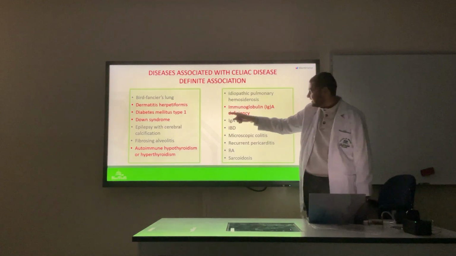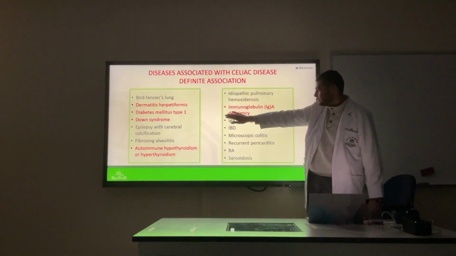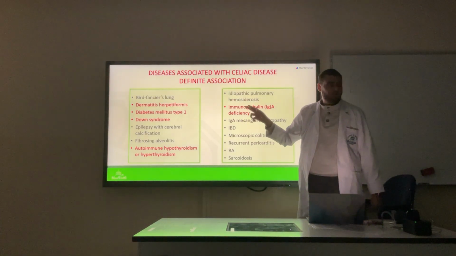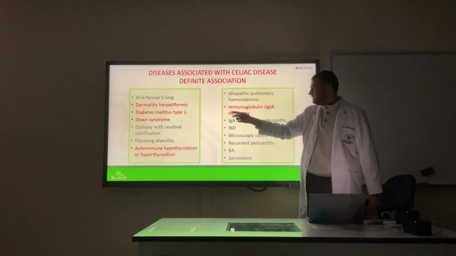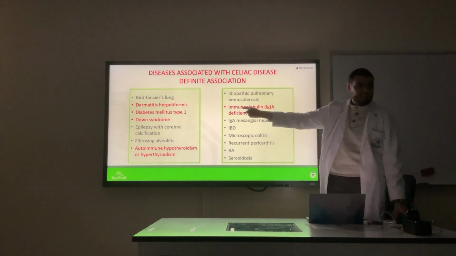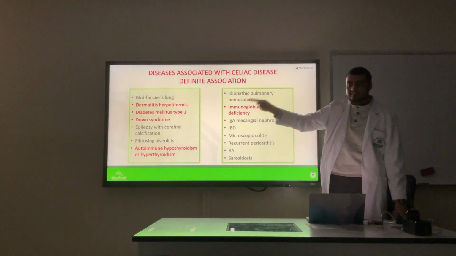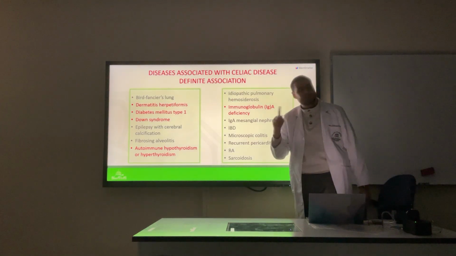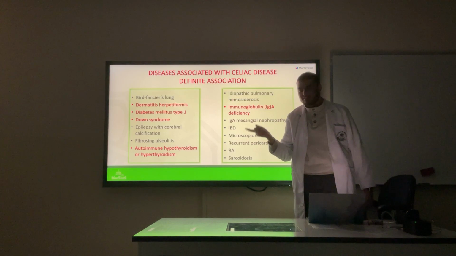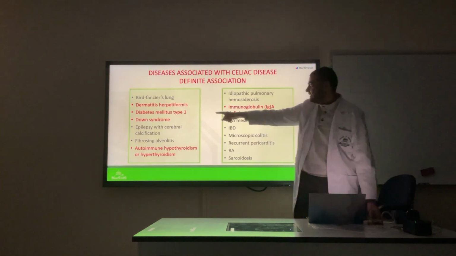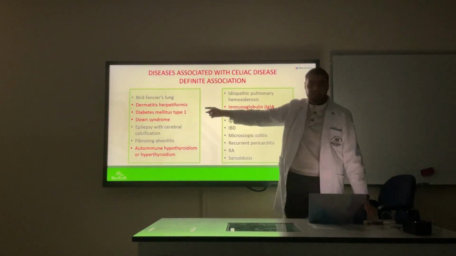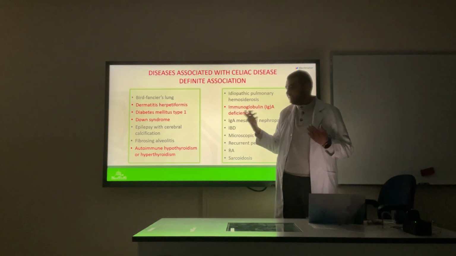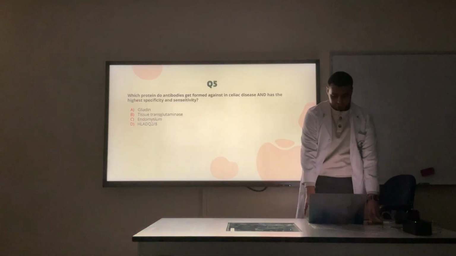Because you will find some things here, regardless of that. Ignore Down syndrome for a moment. The other ones, you will find a lot of them have an autoimmune version, okay? So diabetes mellitus type 1 has an autoimmune factor in it. Diabetes mellitus type 2 is not related, okay? So he could ask you in the exam, which one is not related to the lecture, and it's DM type 2. Dermatitis herpetiformis is a very characteristic extraintestinal feature of celiac disease.